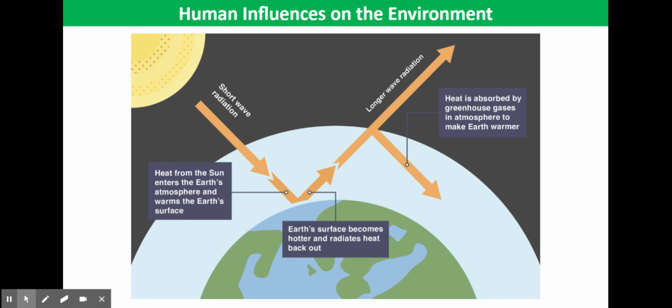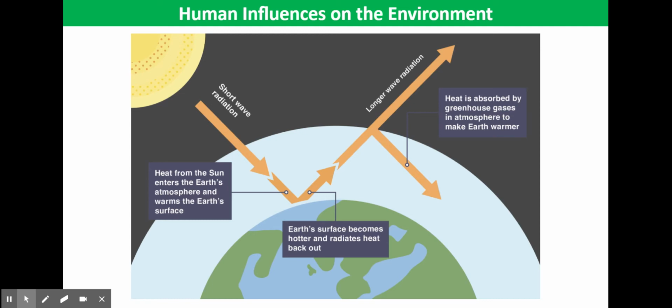So we've got the sun's rays, radiation coming into the Earth. So the sun emits short wavelengths of radiation, or ultraviolet radiation, which is absorbed by the Earth. The Earth will then re-emit at a longer wavelength. So that will be at infrared, which is like heat energy. So that energy is going to come from the Earth's surface.